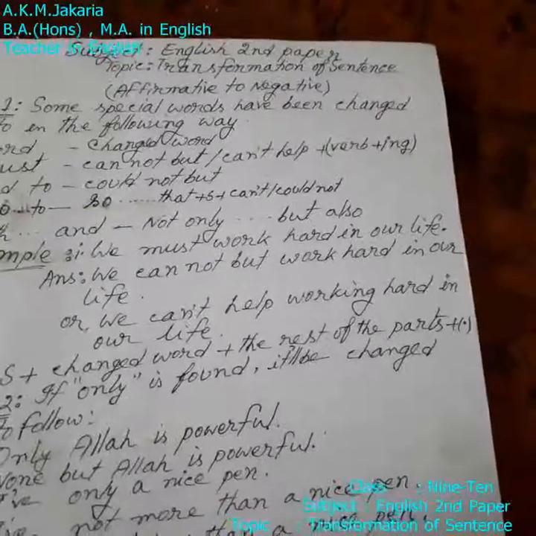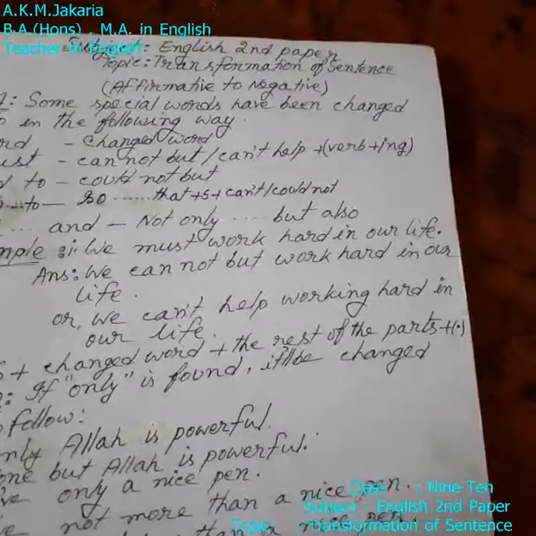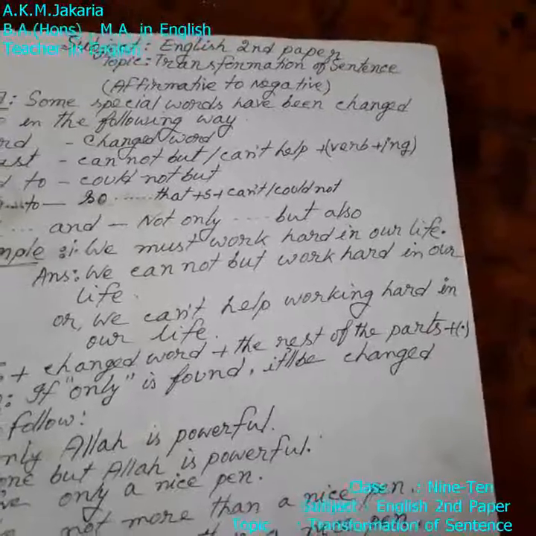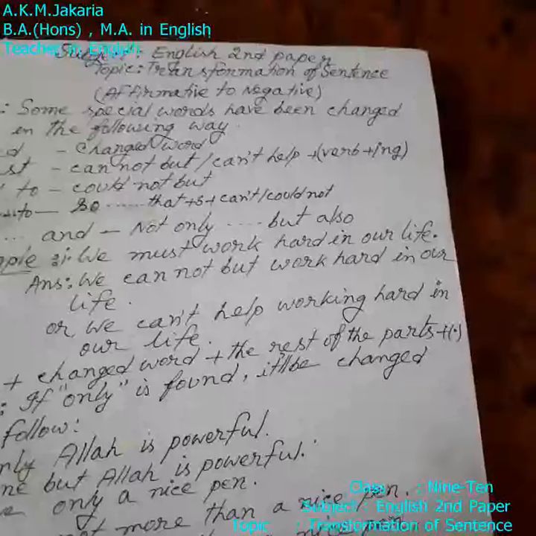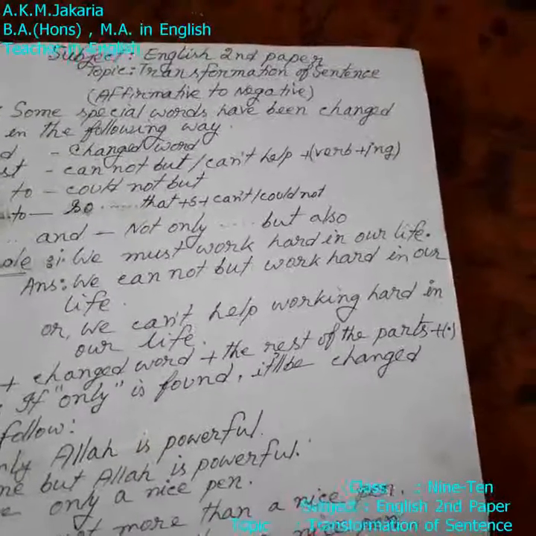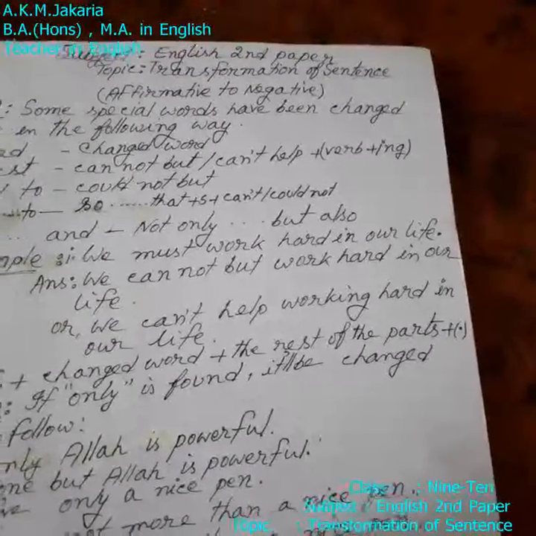I mean, we can change this sentence this way: we cannot but work hard in our life, or we cannot help working hard in our life.